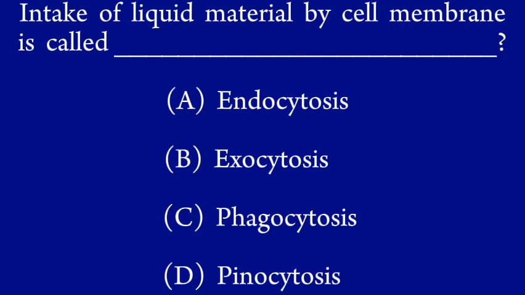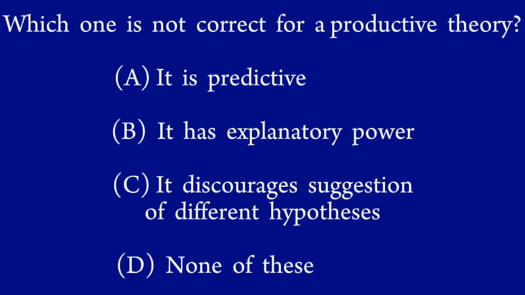Intake of liquid material by cell membrane is called: A. Endocytosis, B. Exocytosis, C. Phagocytosis, D. Pinocytosis. Which one is not correct for a productive theory? A. It is predictive. B. It has explanatory power. C. It discourages suggestion of different hypotheses. D. None of these.